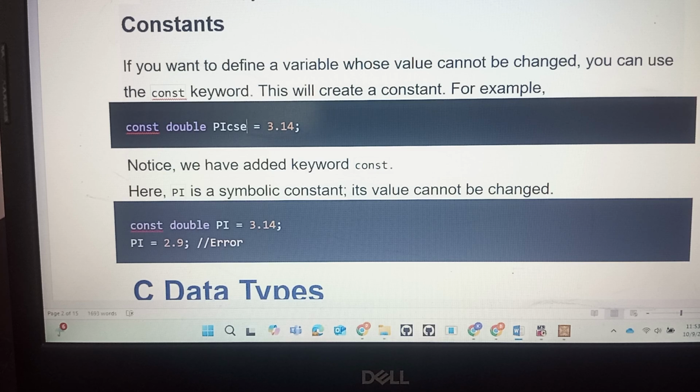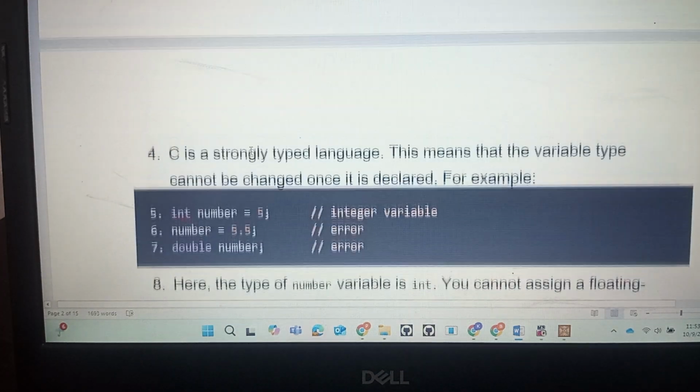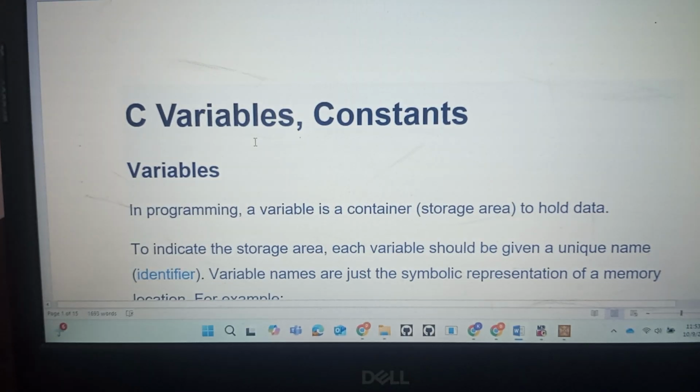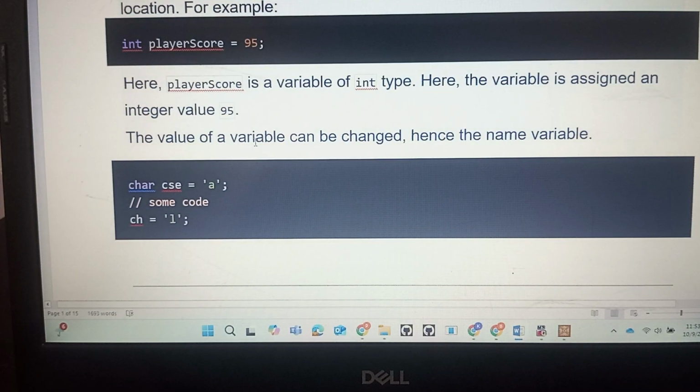So that is about what a variable is and what a constant is in the C programming language. In the next class, we'll discuss C data types, what the data types in the C programming language are. Thank you for listening.